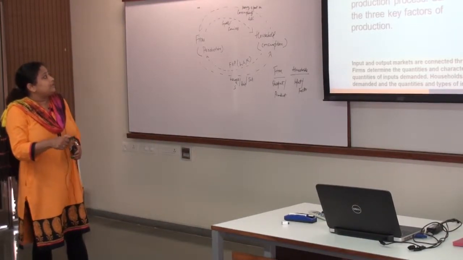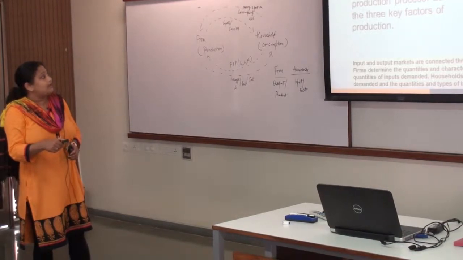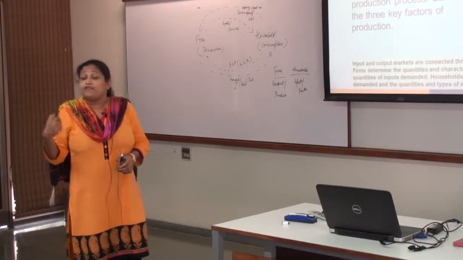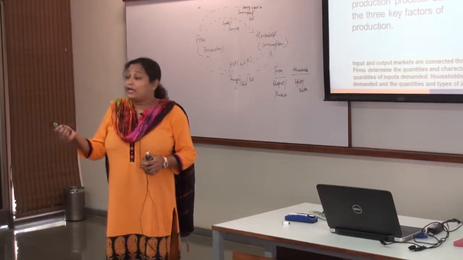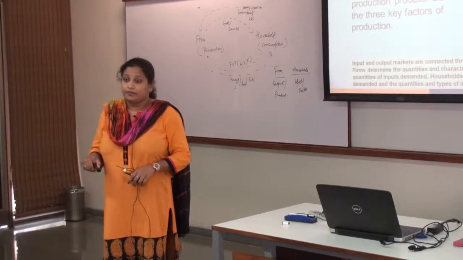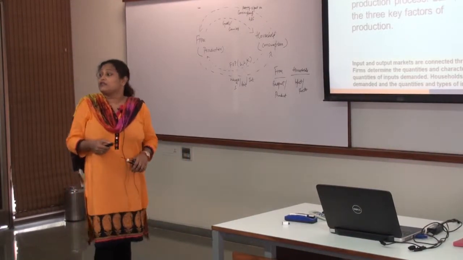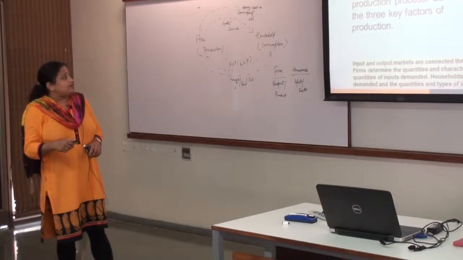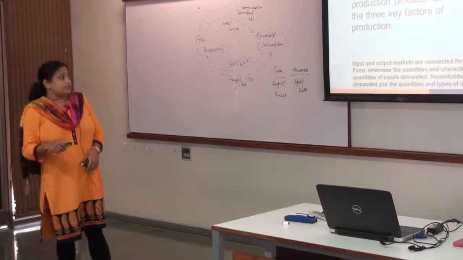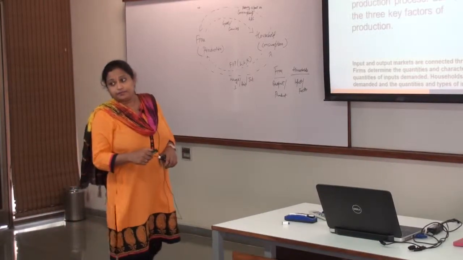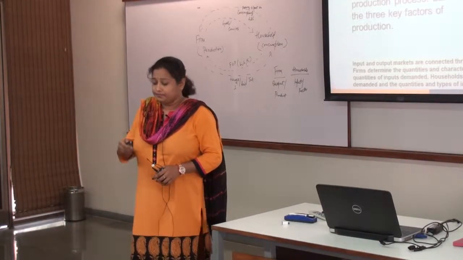The input market in which households supply land or other real property in exchange for rent. If I'm giving it for lease or for rent, I am actually getting something out of it, right? So these three components make up our input market, or factors of production. Factors of production, the inputs into the production process: land, labor and capital are the three key factors of production. Are we clear with this? Great.